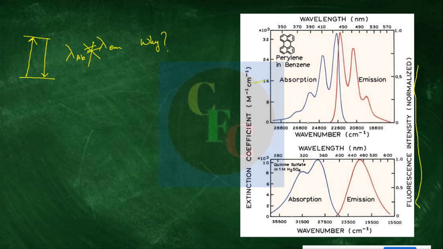Another thing is, there are two things which are different for the two examples. The first one is okay for both of them, but there are two things. See, for the pyridine case, the blue curve and the red graph are like mirror images, mostly. Whereas for the quinine, it is not. These two things we have to explain: when it is a mirror image or not.